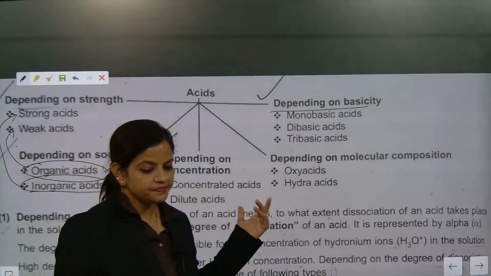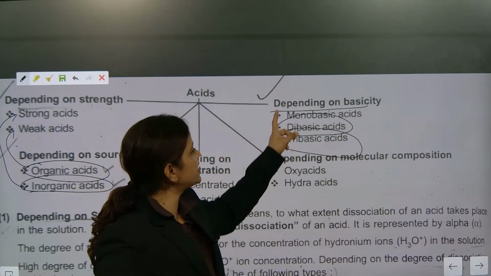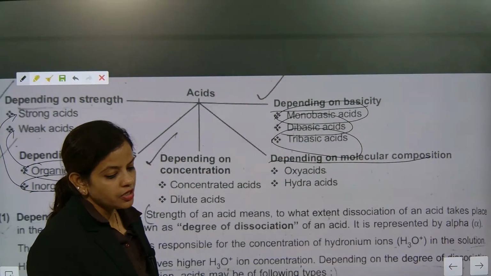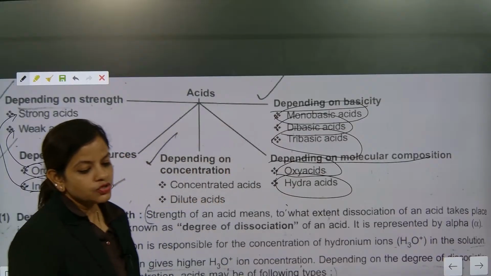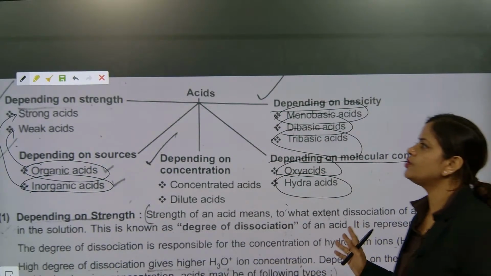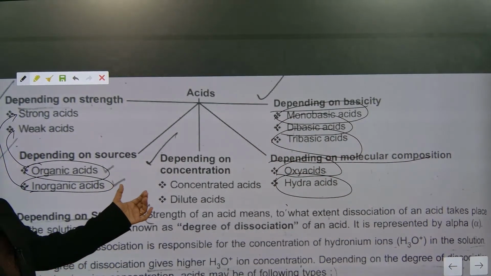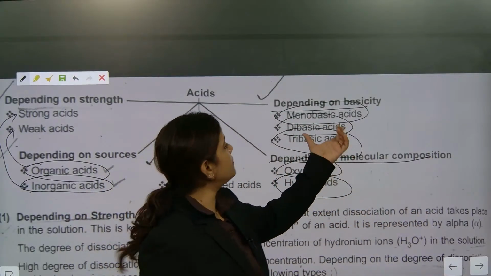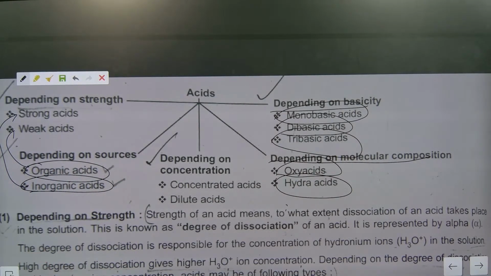Understood? This is very important: monobasic, dibasic and tribasic acids, depending on basicity. Depending on molecular composition, acids are called oxy acids and hydra acids. So acids can be classified depending upon strength, source, concentration, molecular composition and basicity. Understood? These are the classifications.